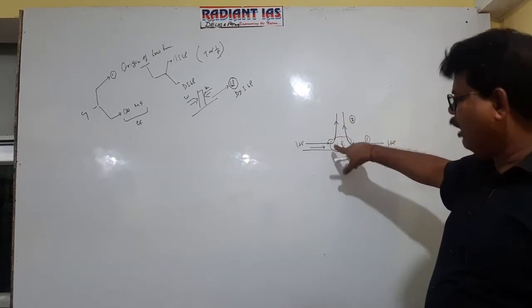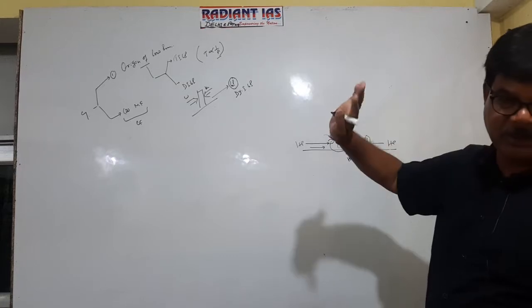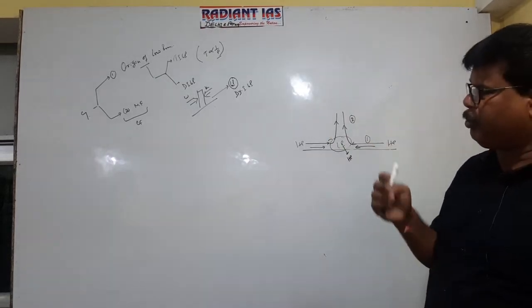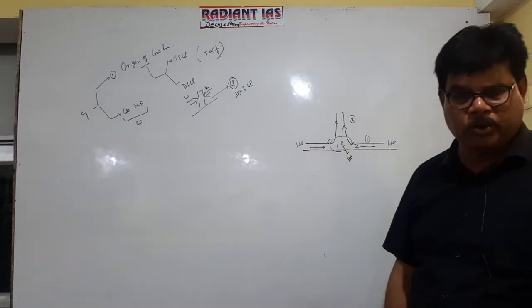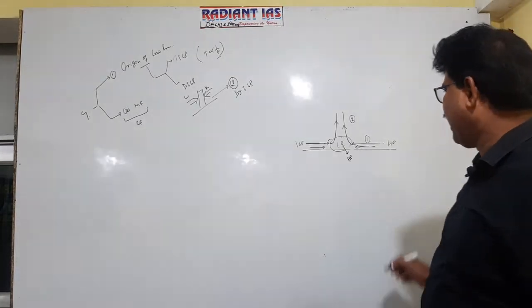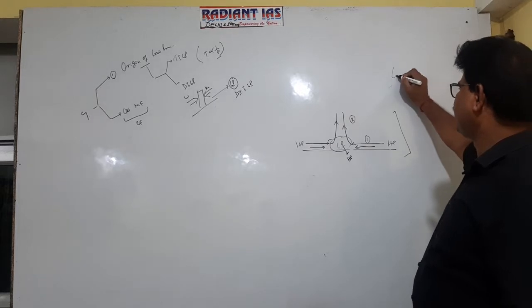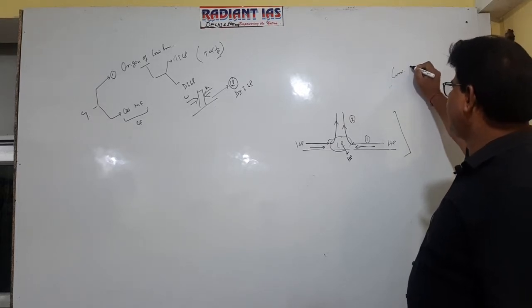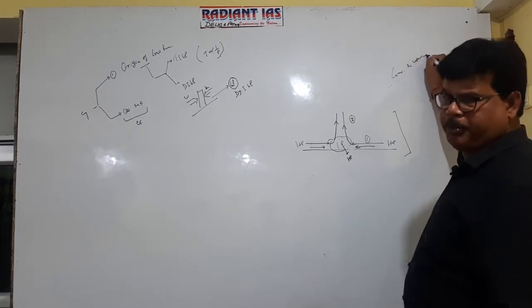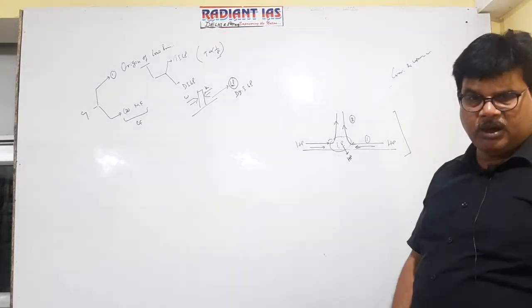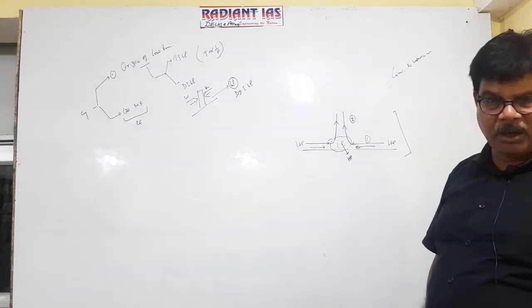Convergence is due to the origin factor, and upward upliftment is due to the maintenance factor, that is Coriolis force. That's why cyclone is more appropriately defined as convergence and upward upliftment of the wind. It is clear? Convergence and upward upliftment of the air.